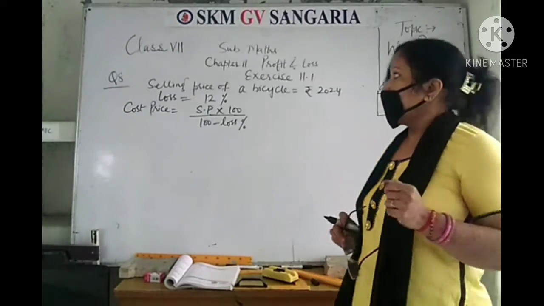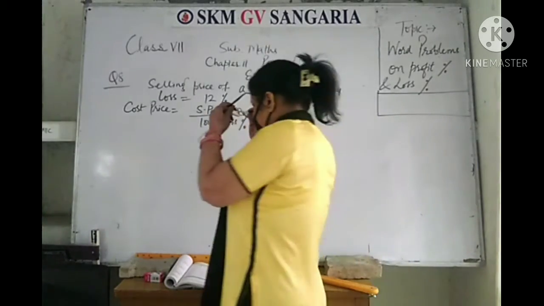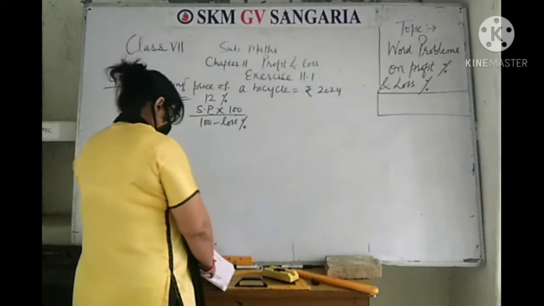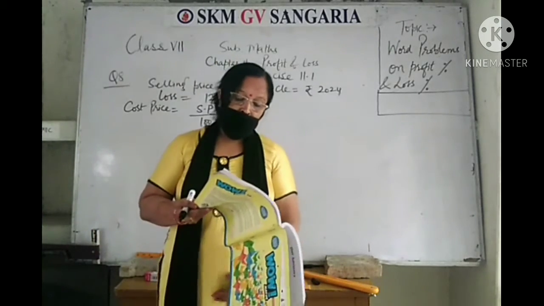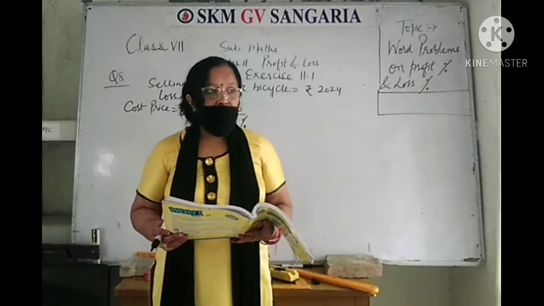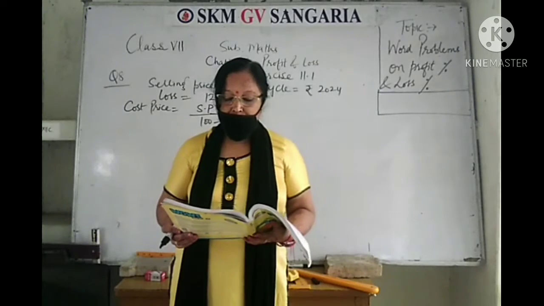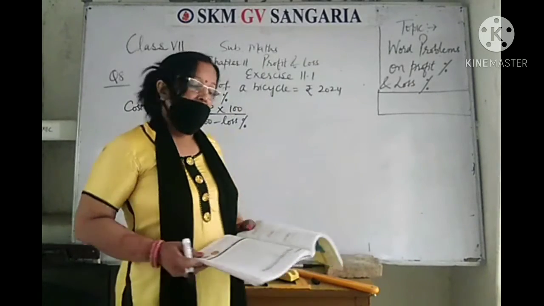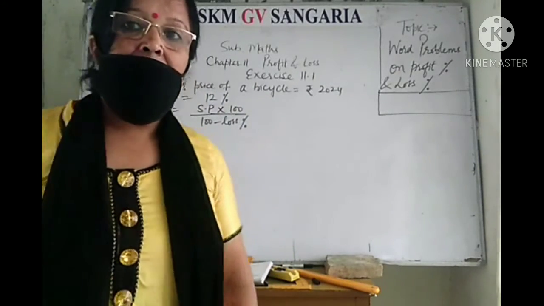Exercise 11.1. I am taking question number 8 today. Question number 8 is here. By selling a bicycle for rupees 2024, the shopkeeper loses 12%. If he wishes to make a gain of 12%, what should be the selling price of the bicycle? So, here what is given to you? Please read the problem.